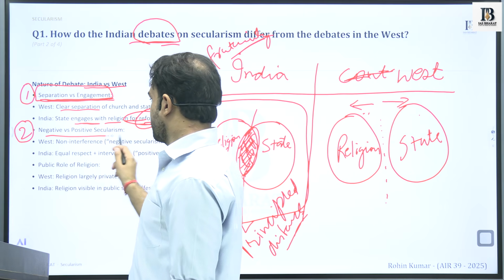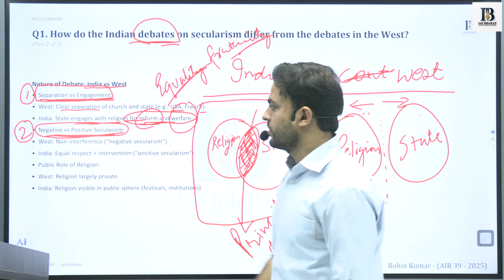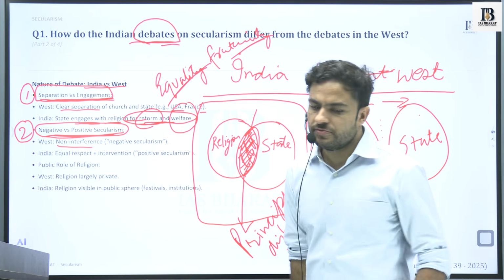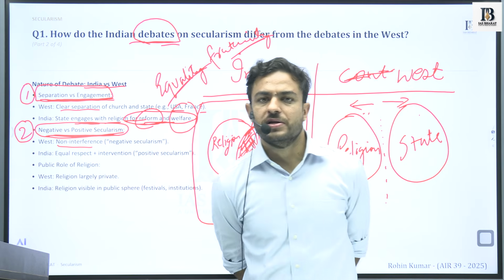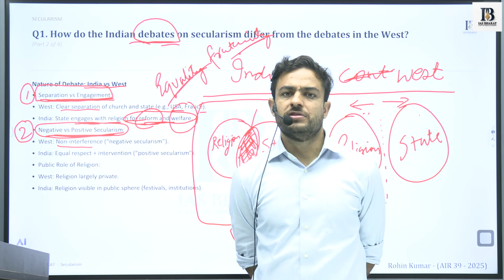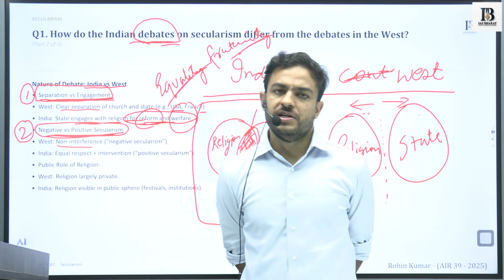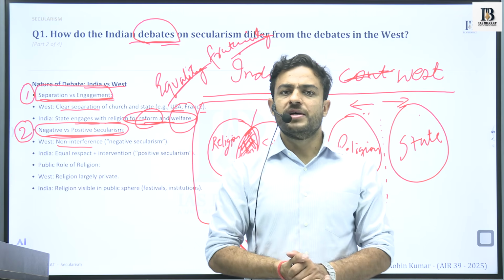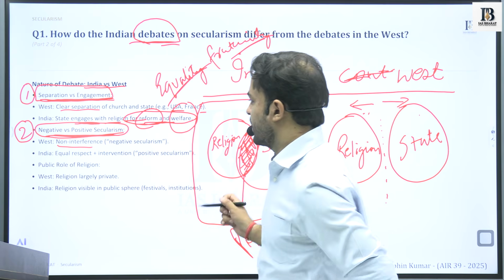Second is the nature, how it is called, negative versus positive secularism. So the Western countries follow the model of negative secularism, which means that they do not intervene in religious matters. They do not interfere in the matters of the church. It is upon the church how they conduct the religious life of the people, how they preach, how they propagate the ideas of religion, and the state does not have a say in that.